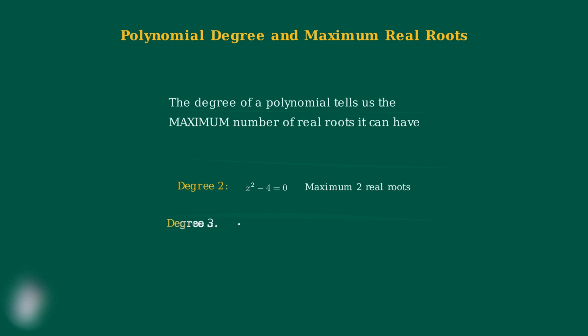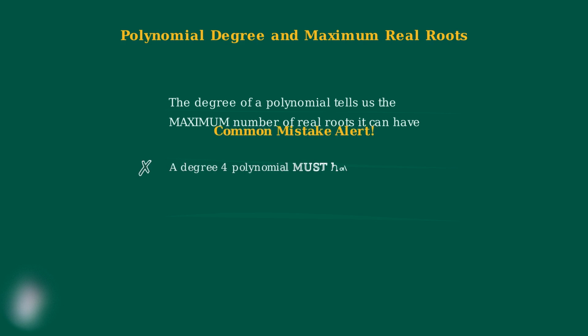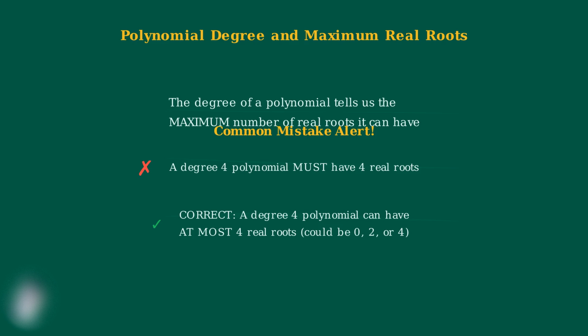A degree 2 polynomial, like x squared minus 4 equals 0, can have at most 2 real roots. A degree 3 polynomial, like x cubed plus 2x minus 1 equals 0, can have at most 3 real roots. Here's a common mistake that many students make. They think that a degree 4 polynomial must have exactly 4 real roots. This is incorrect. The degree tells us the maximum number of real roots, not the exact number.